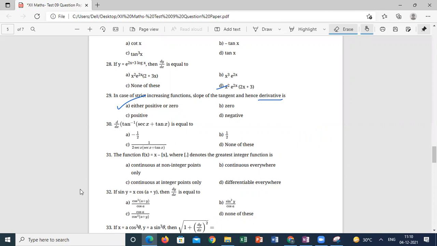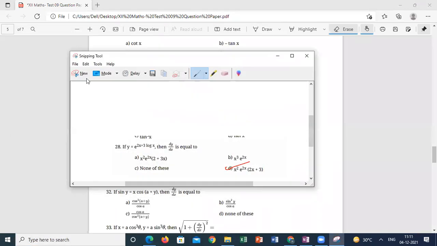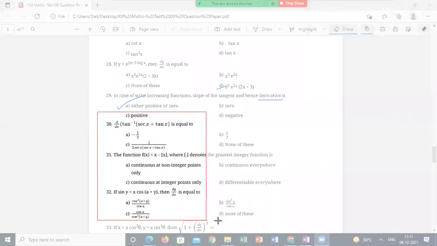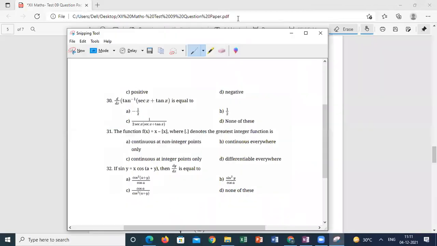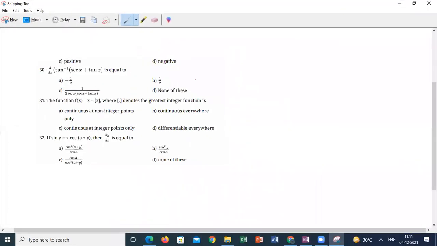Okay, sir, understood. Question number 30: tan inverse of secant x plus tan x.